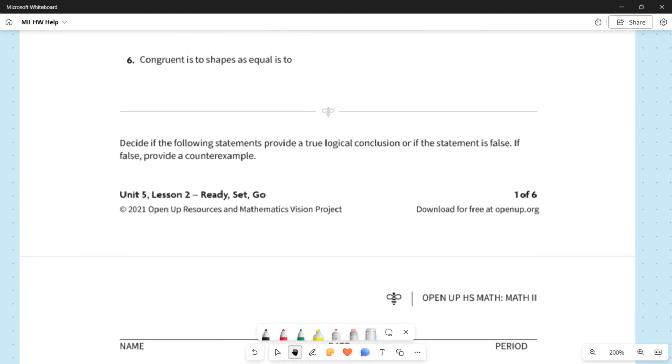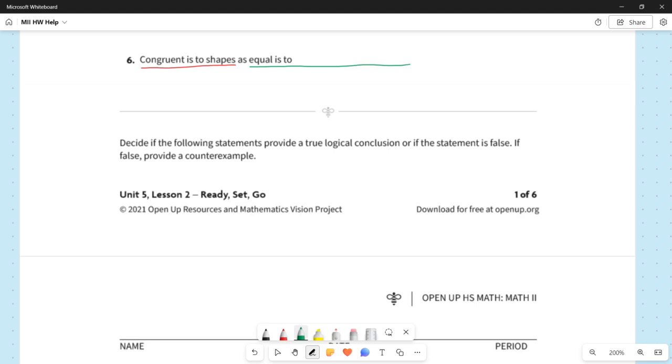Question 6. Congruent is to shapes as equal is to blank. Again, the first part of this sentence, the part that's underlined in red, establishes the relationship that we want to figure out or identify. So what's the relationship between congruent and shapes?